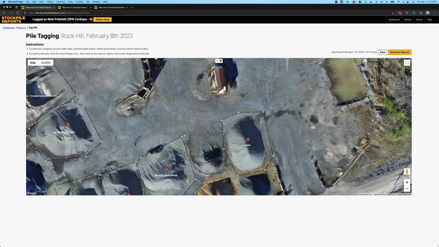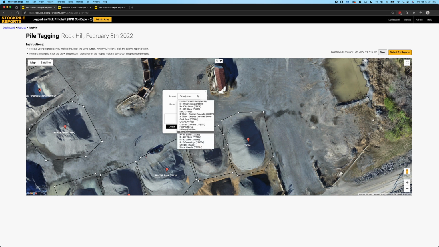I'll continue marking any other piles that I might have. Again, you can see that I'm not being very precise with this. I even have an overlap here between these two pile tags. That's totally fine. Again, our system will look for the individual piles inside of your tags.